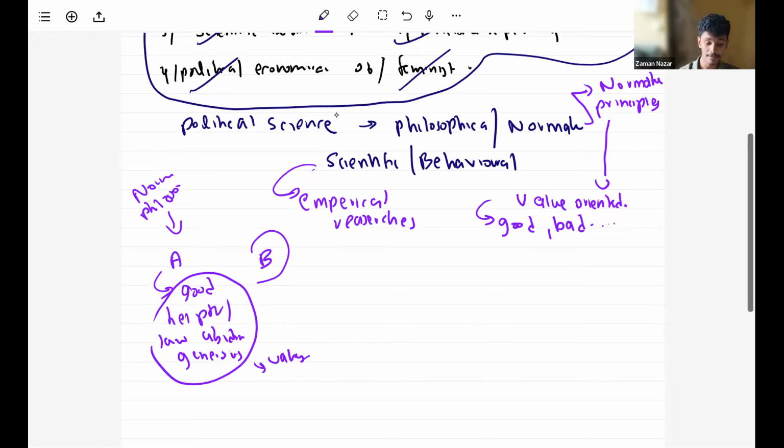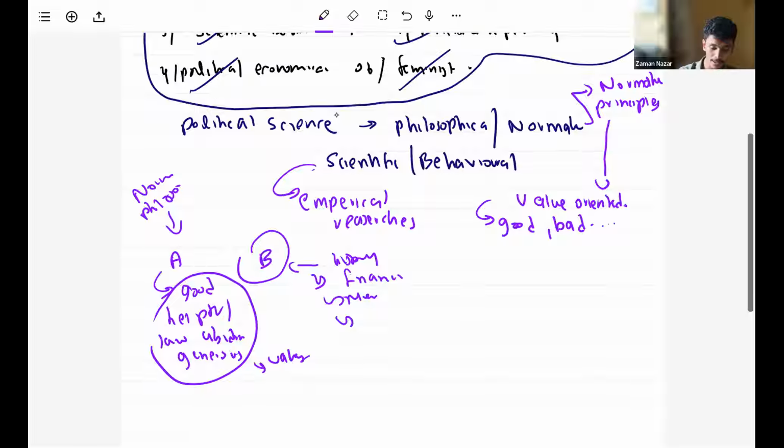On the other hand, say there is this political party B, and we are studying that political party. It means we are conducting research about it. We can take the political party's history, financial records, and membership records. Then we can ourselves go and join that political party and get first-hand experiences. Based on that, we can come to a conclusion whether that political party is a good party or a bad party.